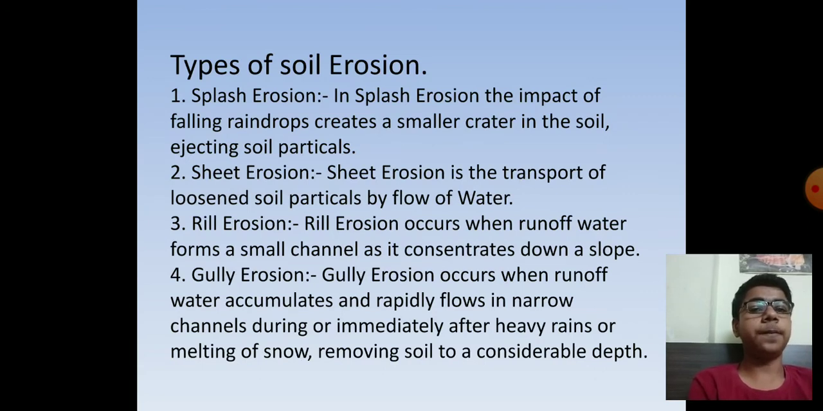Types of soil erosion. Splash erosion. In splash erosion, the impact of a falling raindrop creates a small crater in the soil, ejecting soil particles. Sheet erosion. Sheet erosion is the transport of loosened soil particles by flow of water. Rill erosion. Rill erosion occurs when runoff water forms a small channel as it concentrates down a slope. Gully erosion. Gully erosion occurs when runoff water accumulates and rapidly flows in narrow channels during or immediately after heavy rain or melting of snow, removing soil to a considerable depth.